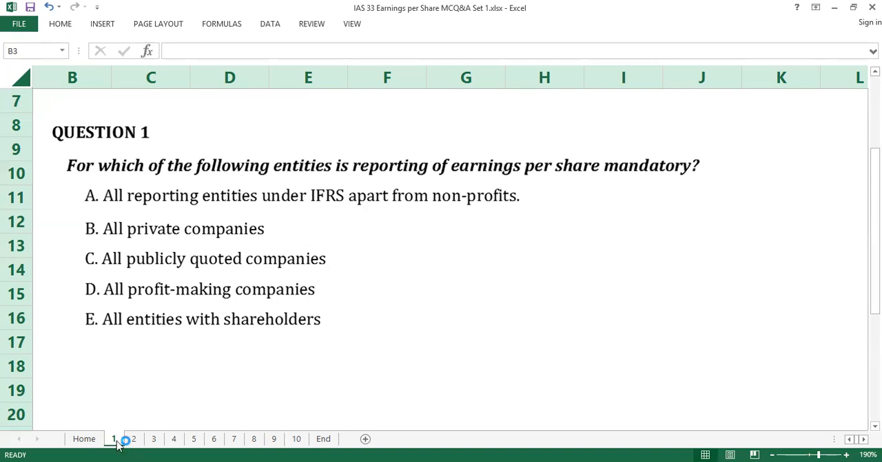Or 2, an entity that files or is in the process of filing its financial statements with the Securities Commission or other regulatory organization for the purpose of issuing ordinary shares in a public market. C is the answer to question number 1.